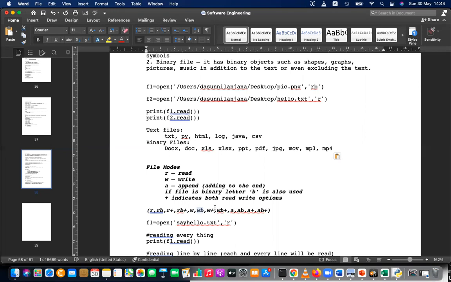The other operation. So it says the other operation, right? Write and read. WB plus? WB is write in binary with read.